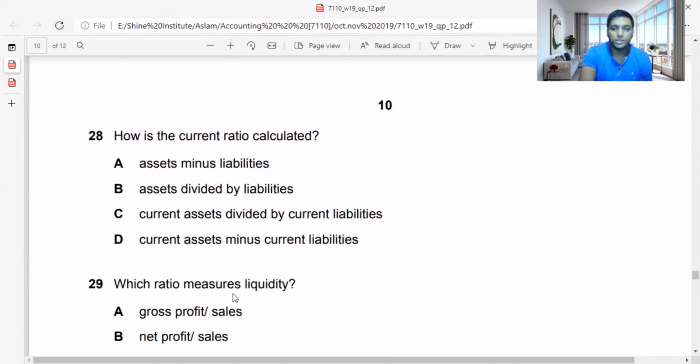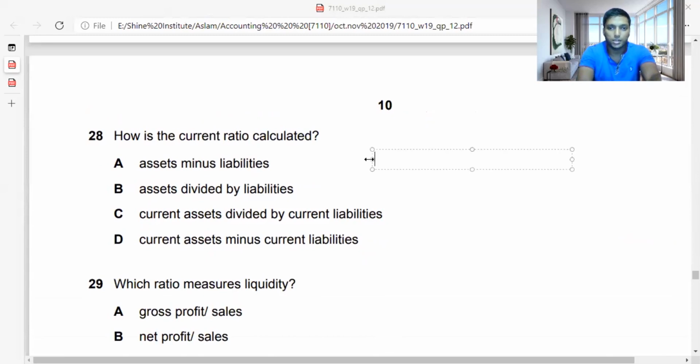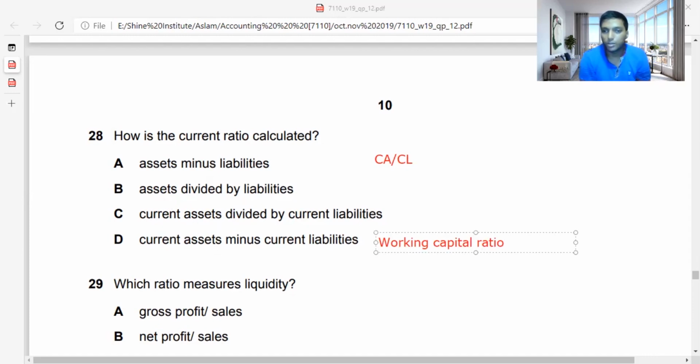So for 28 we have: how is the current ratio calculated? You know the format of what to say when you're doing current ratio: current assets divided by current liabilities is what we say current ratio. So the answer is C. Asset minus liability is wrong. Asset divided by liability is also wrong. Current assets minus current liabilities is working capital. So current ratio, what do you say? Current assets divided by current liabilities. So you should not get confused, guys.